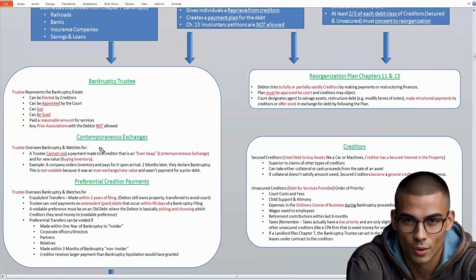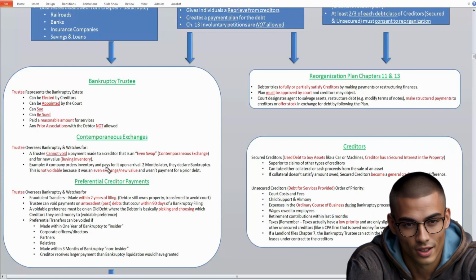So the trustee oversees the bankruptcy and watches out for things like contemporaneous exchanges. So a trustee cannot void a payment that was made to a creditor that's an even swap. So an even swap is a contemporaneous exchange, and it's for new value. So let's take a look at an example here.